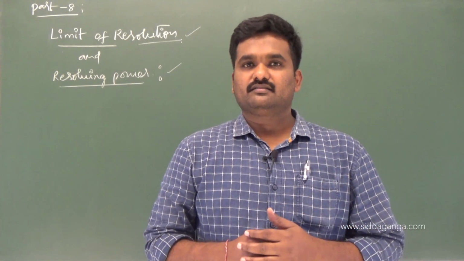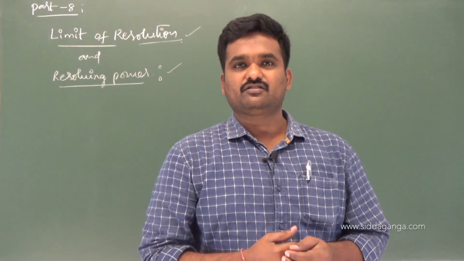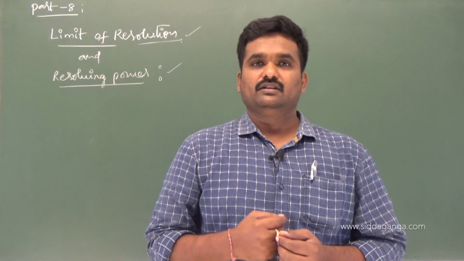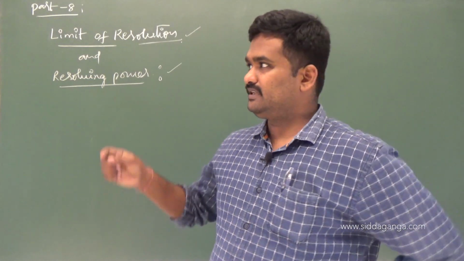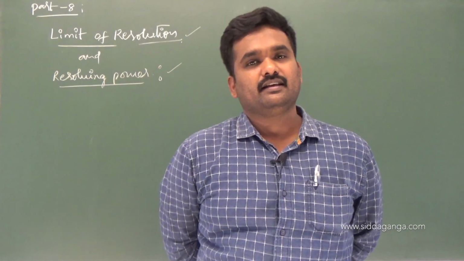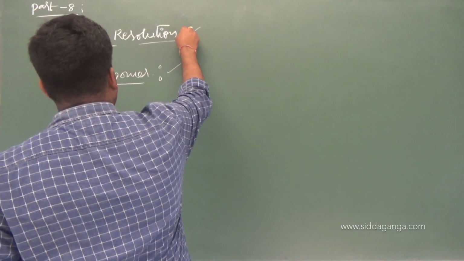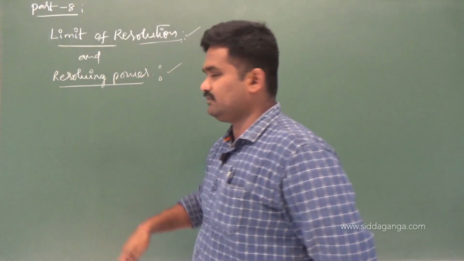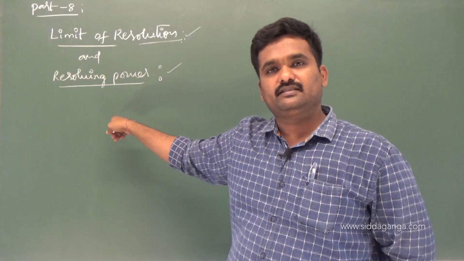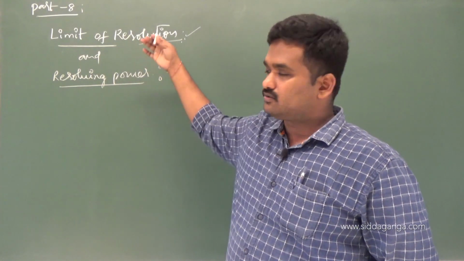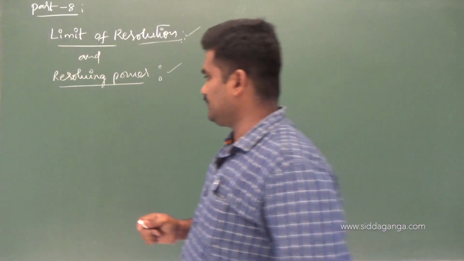The accuracy of an optical instrument can be known, or you can tell whether it is a good optical instrument or not, to measure so and so readings, whether it is capable or not. How can you decide? Based on the values of limit of resolution and resolving power. Limit of resolution is inversely proportional to resolving power. Once we get the meaning of limit of resolution, then we will see the meaning of resolving power.